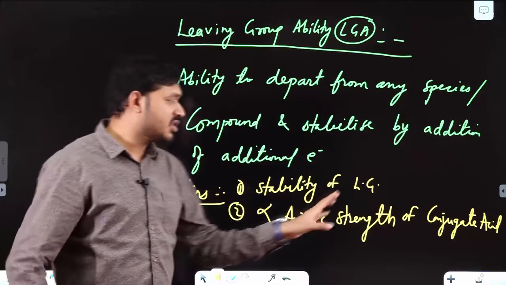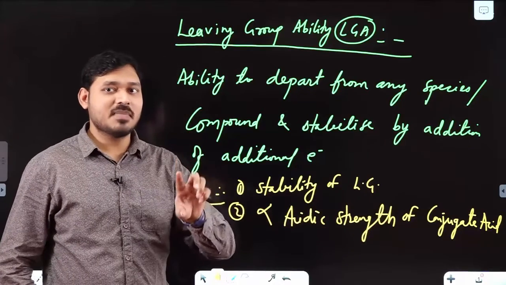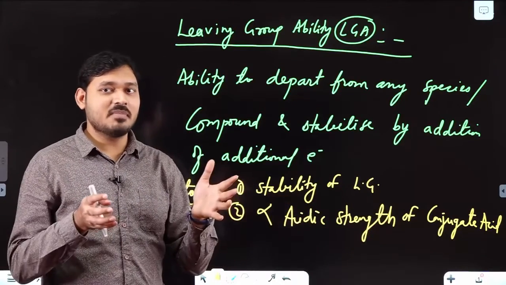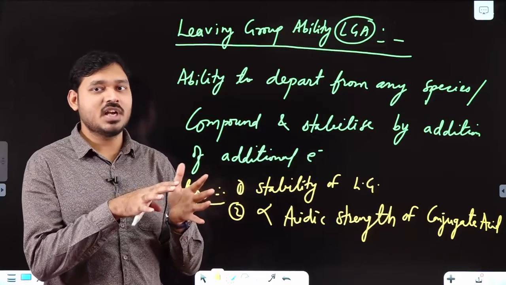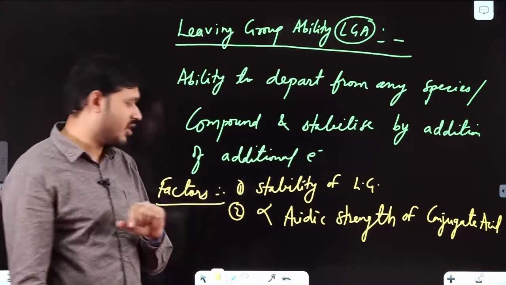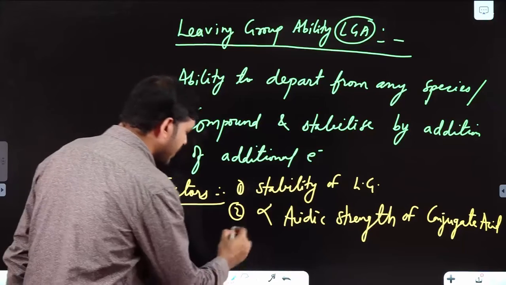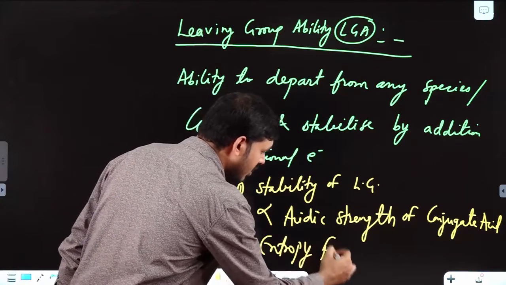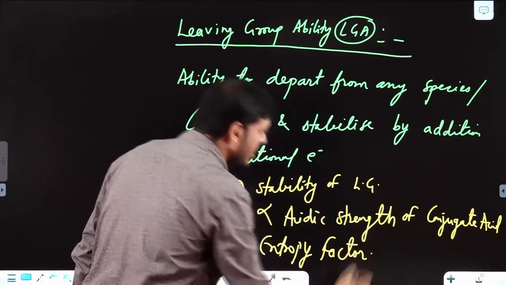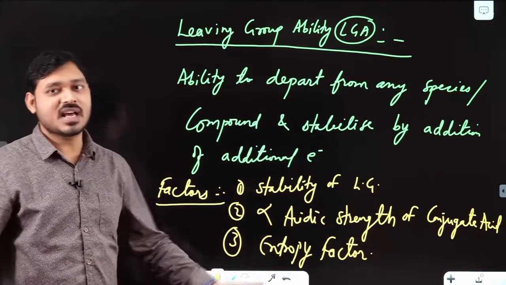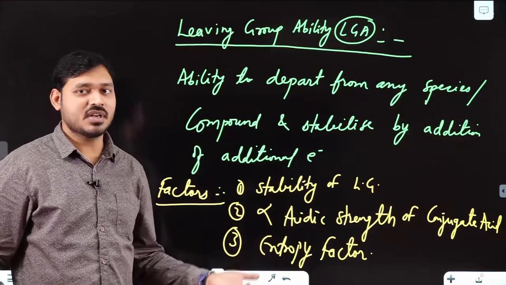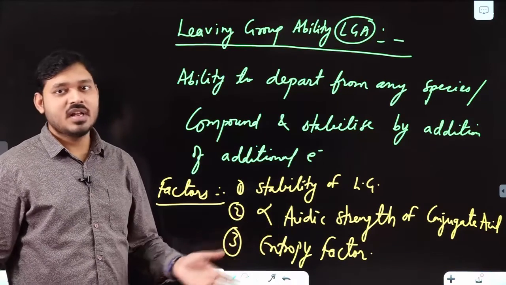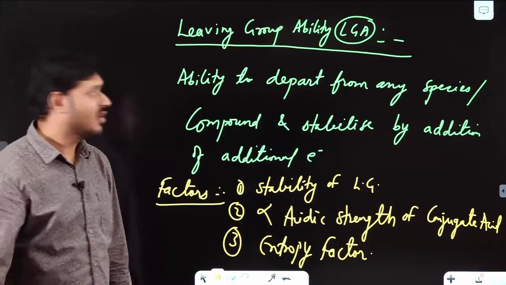So if you are having a stronger conjugate acid, it means the base will be a weaker base, and a weaker base means it will be a better leaving group, or a good leaving group. Okay. Third point, entropy factor. Generally, if neutral compounds or gases are leaving in any reaction, then due to the entropy factor it will be favorable or feasible.